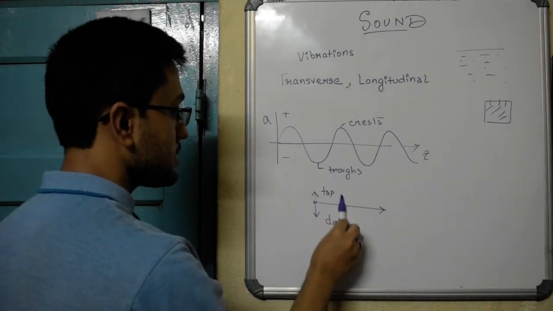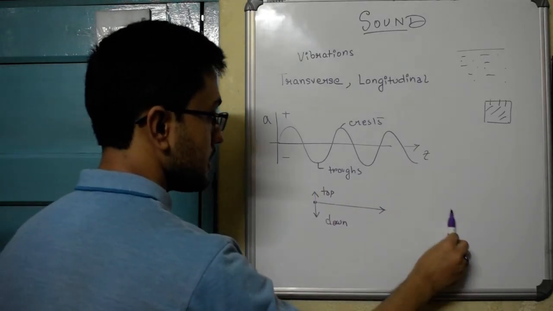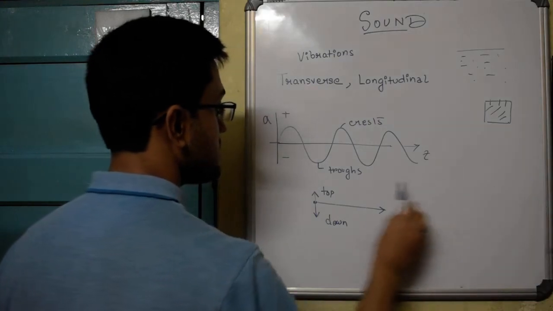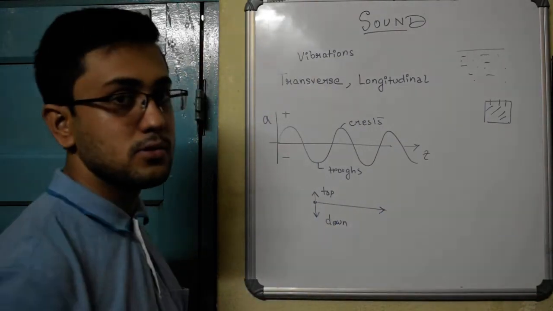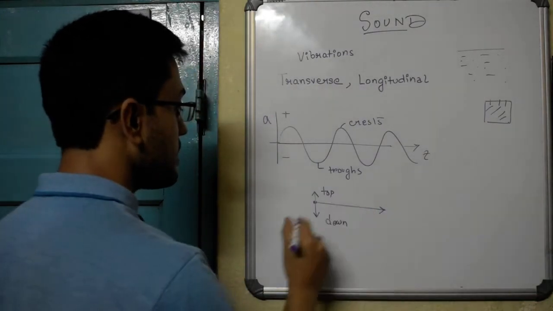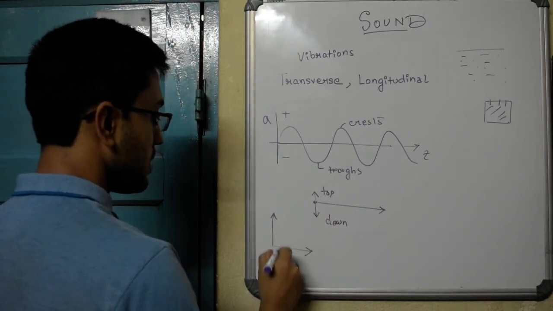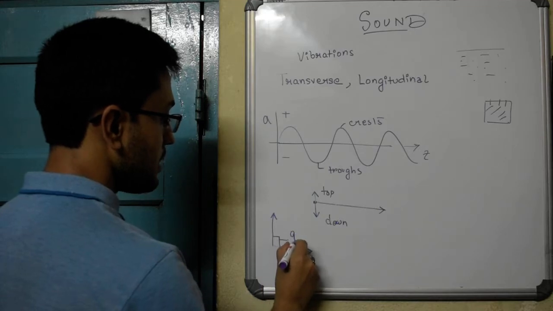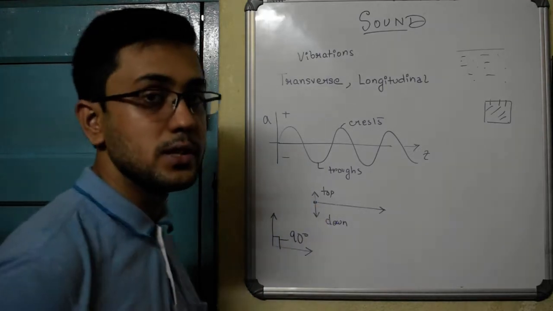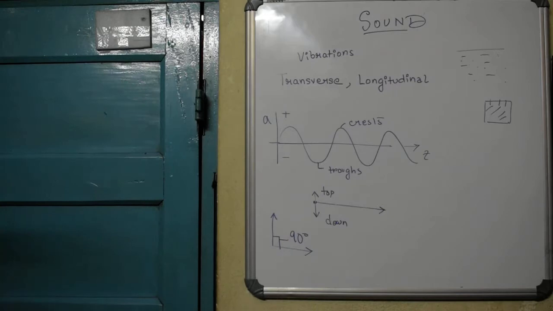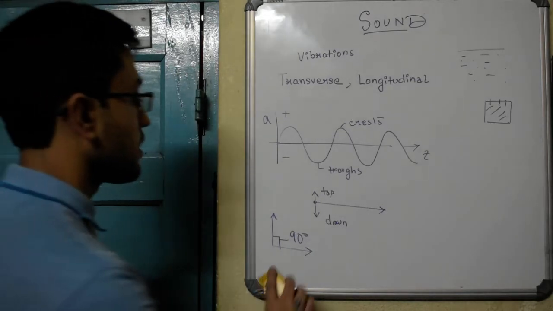You find that the direction of propagation of sound and the direction in which the medium particles are vibrating are perpendicular to each other. This kind of wave formation is called transverse waves.